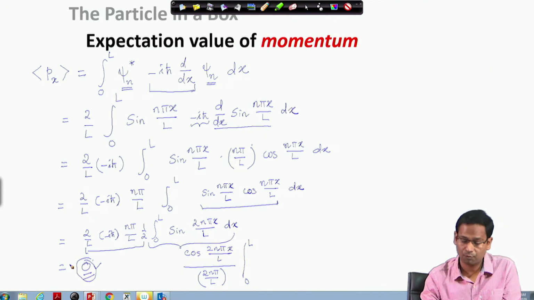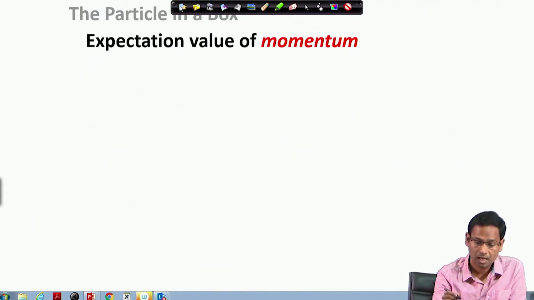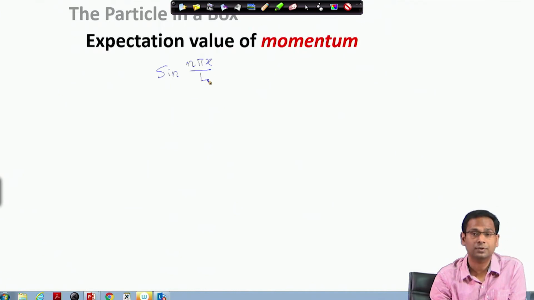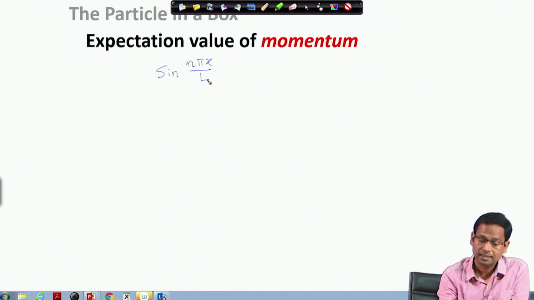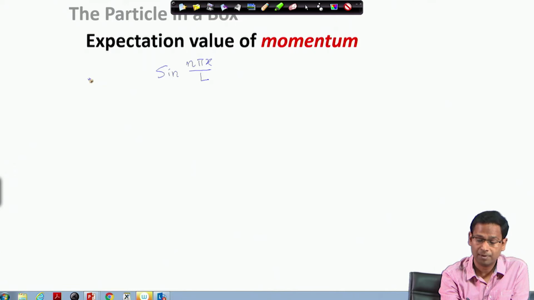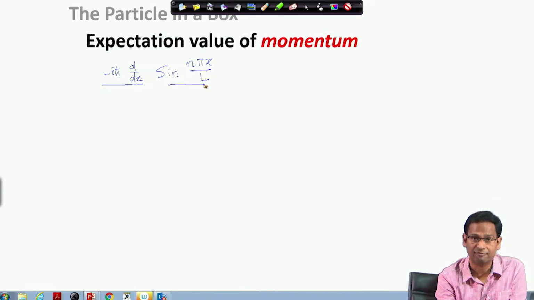If you see this, the wave function that we had from the particle in a box problem, I am writing only the wave function without the normalization constant. This wave function is not an eigenfunction of the momentum operator. If you remember, the momentum operator is minus i h bar d by dx. So, when I apply the momentum operator on this function, I get a cosine function. When I do not get back the function that I am acting on, this is not an eigenfunction for this operator, that we already know.